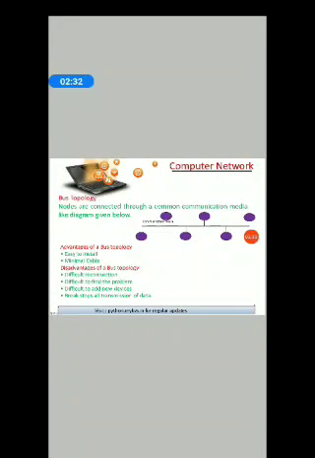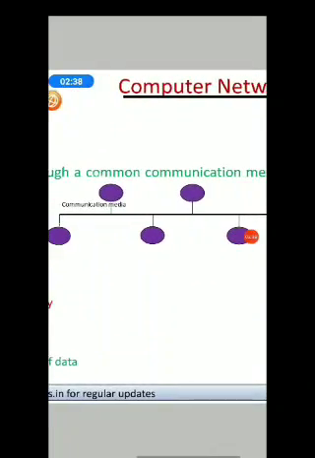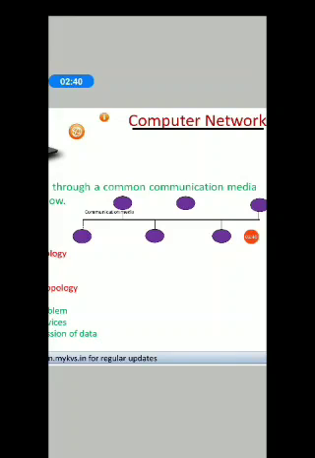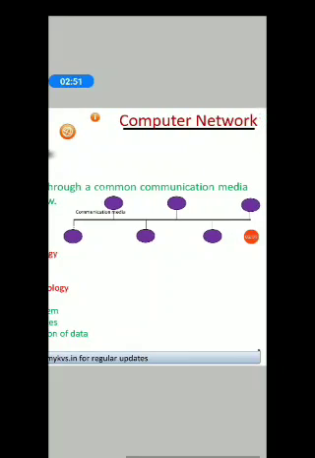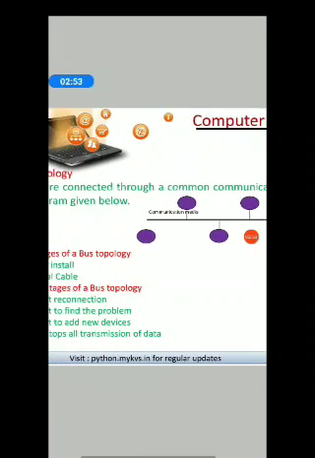In bus topology, nodes are connected through a common communication media, like the diagram given below. This is the bus topology. If you can see, there is a dark line in between the nodes, that is called the bus or the communication channel, and different computers or nodes are shown in purple color that are connected to the bus directly.